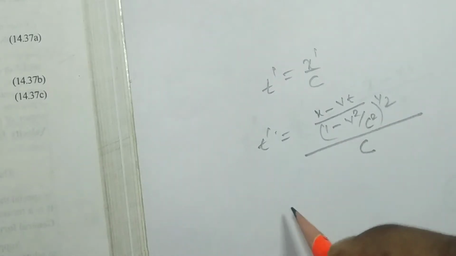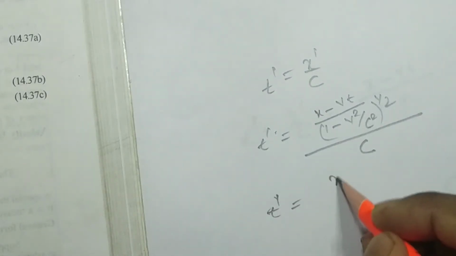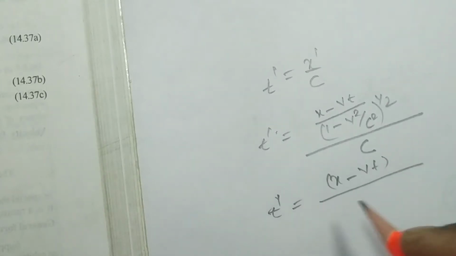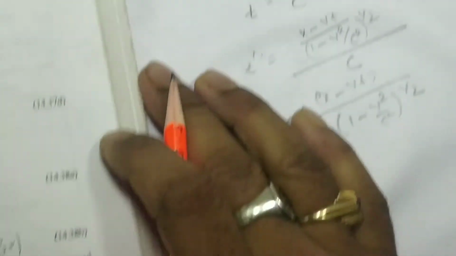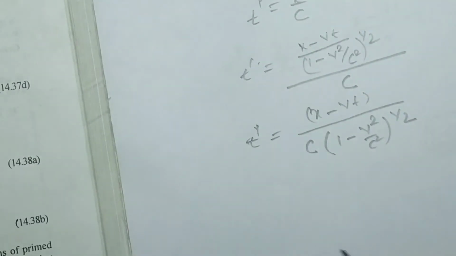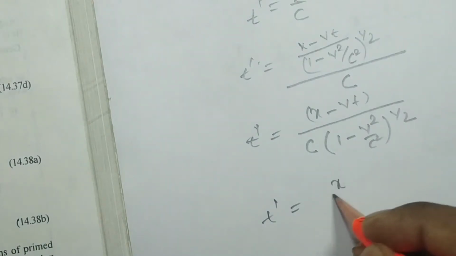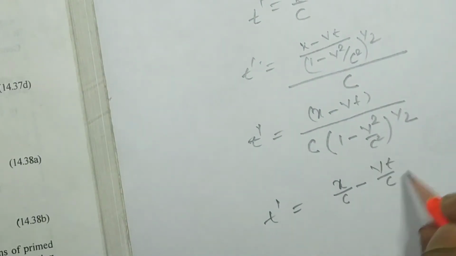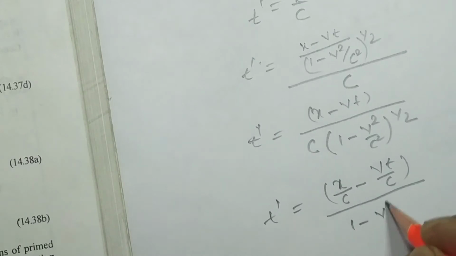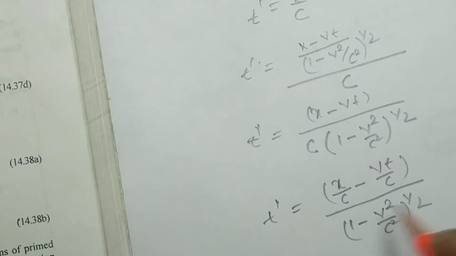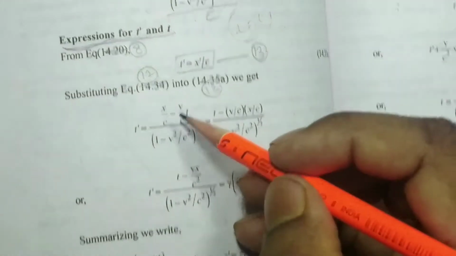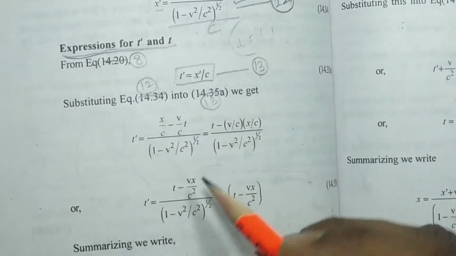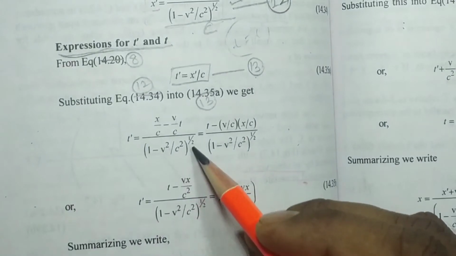This can be written as t dash equal to x minus vt divided by c into 1 minus v square by c square to the power 1 by 2. That is, t dash equals x by c minus vt by c, whole divided by 1 minus v square by c square to the power 1 by 2. The same expression is written here as x by c minus v by c into t.